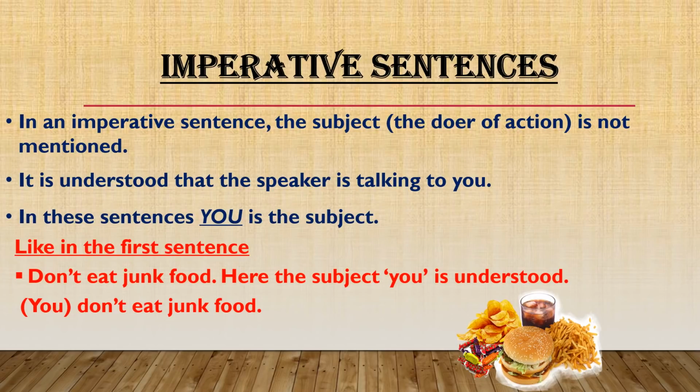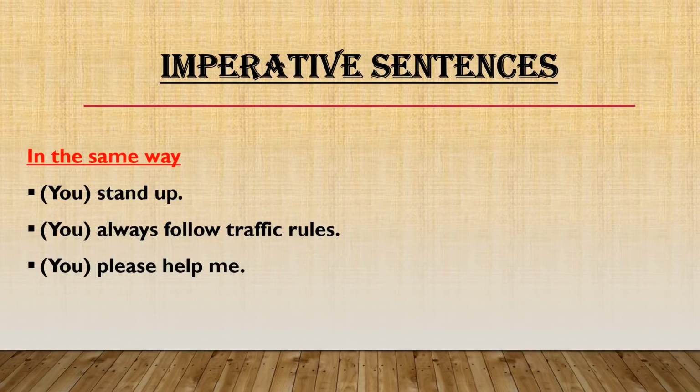In this sentence, I'm trying to talk to you people and tell you people that you should not be eating junk food. So, the subject, that is, the doer of action in this sentence is you, because I'm asking you not to eat junk food. So, we have to take it as it is that you is the subject in this sentence. You do not eat junk food. In the same way, for the rest of the sentences also, you is going to be the doer of action.